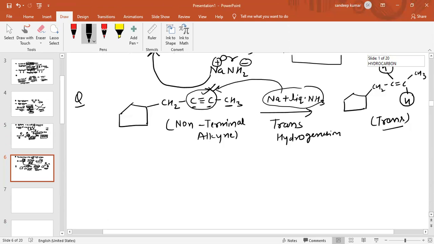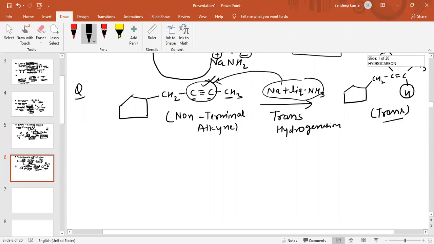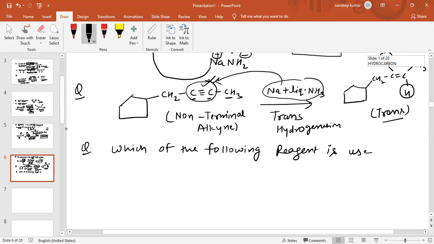The question is, which of the following reagents is used to distinguish 1-butyne and 2-butyne?